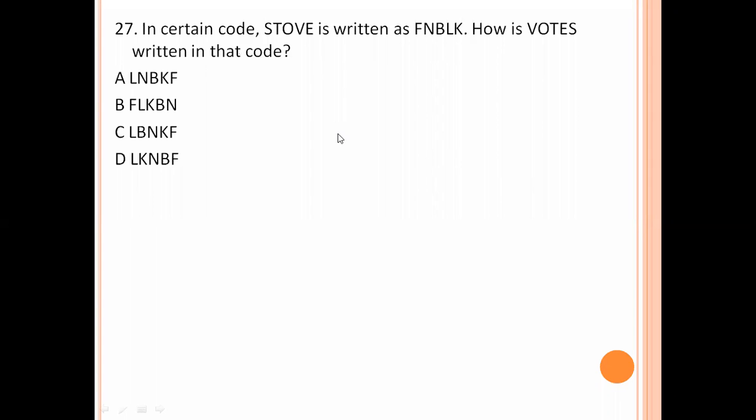In a certain code, stove is written as FNBLK. How is votes written in that code?